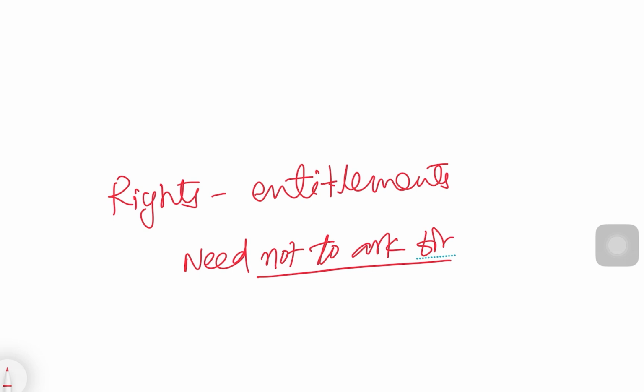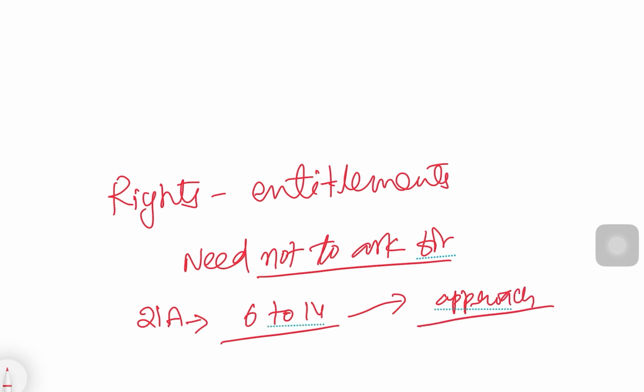For example, take Article 21A, right to education from 6 to 14 years. When such facilities or such rights are not given, you can approach the court.